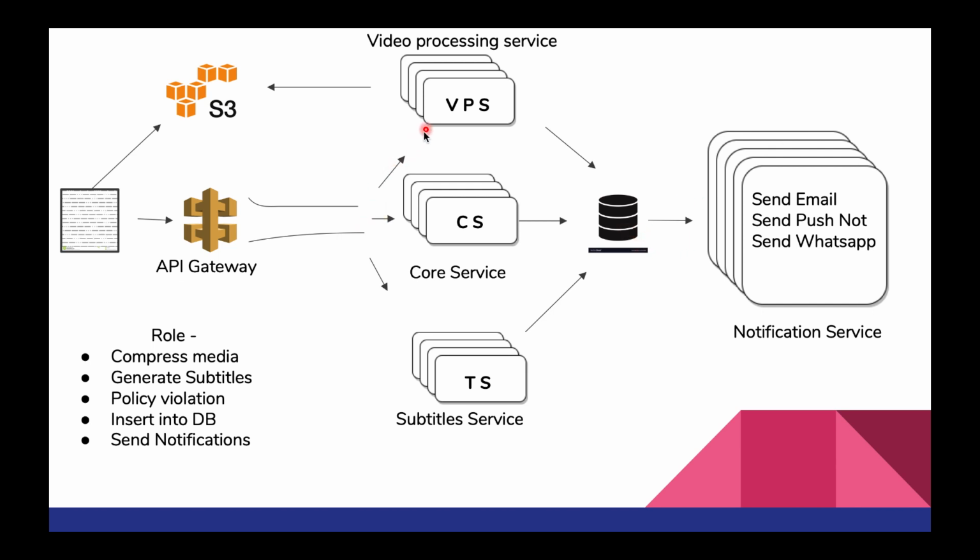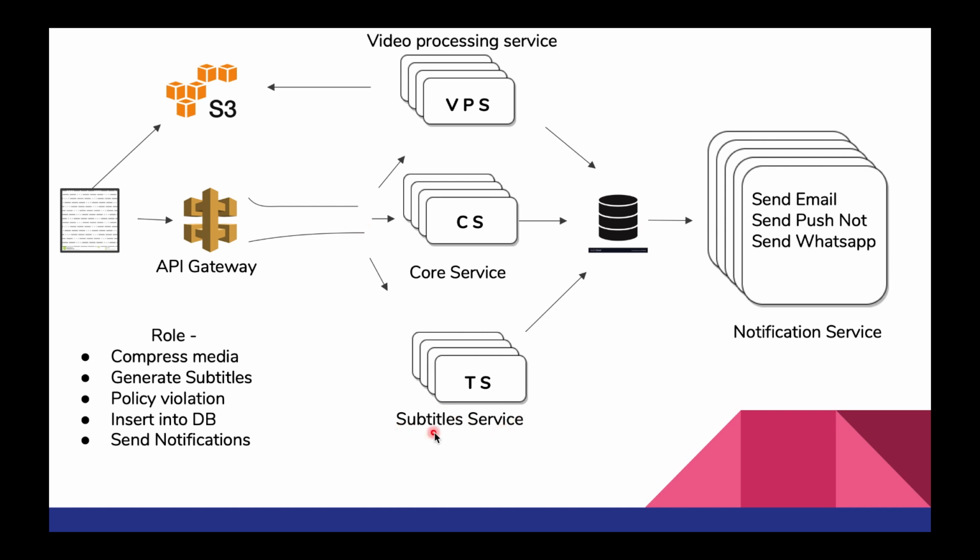Simultaneously, what we have triggered is a video processing service. As the name suggests, it will take the original video from S3 and try to compress it into various qualities. Suppose it finishes its compression for 480p. It will tell the database that hey, my 480p video is compressed, so you can make it available for the user as well. So it updates the entry in the database, so the database can also start streaming 480p video, and so on and so forth. Same goes for subtitle service.